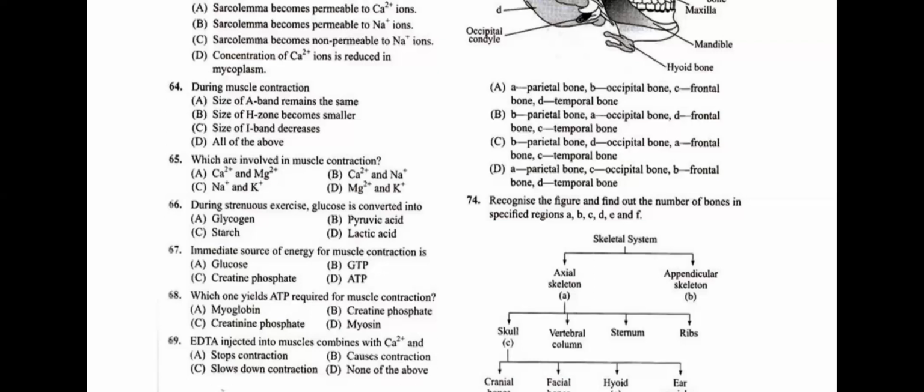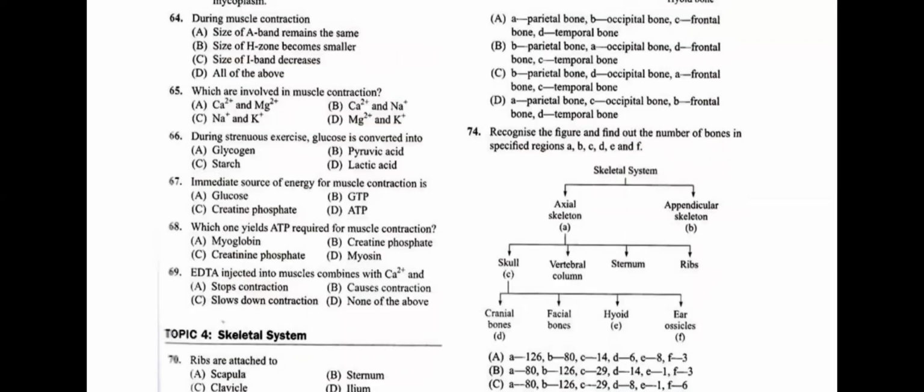Now question number 68, which one yields ATP required for muscle contraction? We have just discussed this, students. Question 68, answer is again creatine phosphate, that is B is the answer. Now question number 69, EDTA injected into muscle combines with the calcium ion. Stop contraction, cause contraction, slow down the contraction. Question number 69, answer is stop contraction.